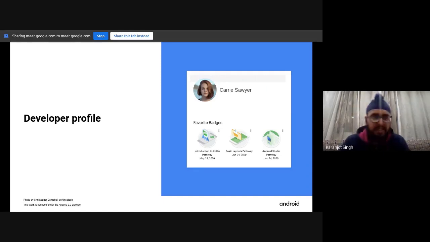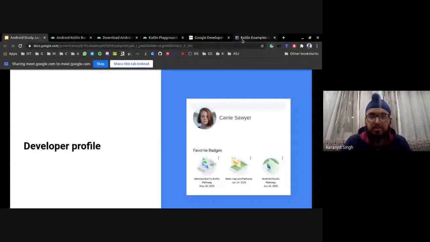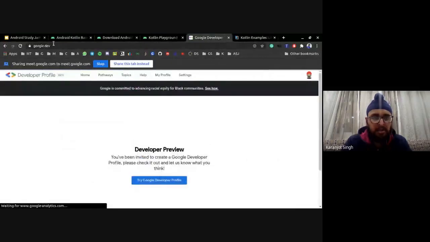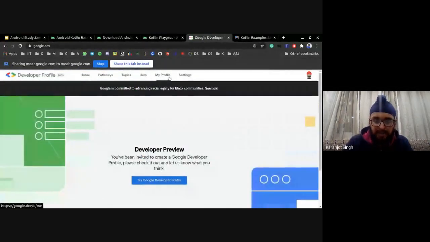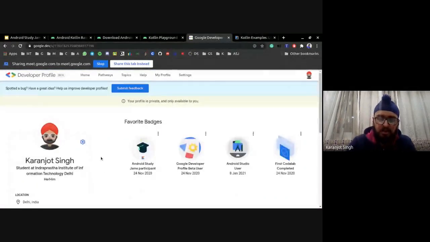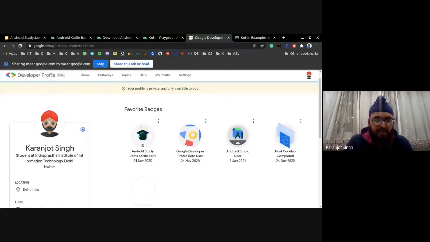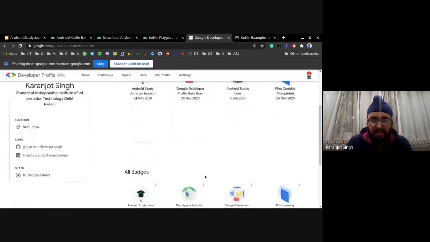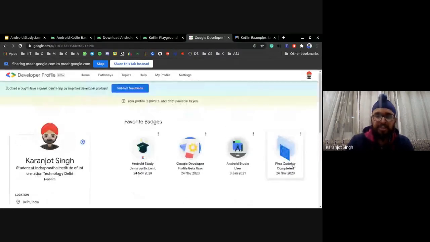So I've shared the Google developer profile links, and now I can show you mine also. If you go to this link, you'll be here on developers.google.dev, right? You can click on my profile like this. It will show you your profile. This is a private link, and you will earn badges as you start with the courses, as you complete the quizzes of the courses. You can have a bio, you can play around with this emoji maker, and you'll have all badges over here, and you'll be required to share this with me later for earning the certificate.